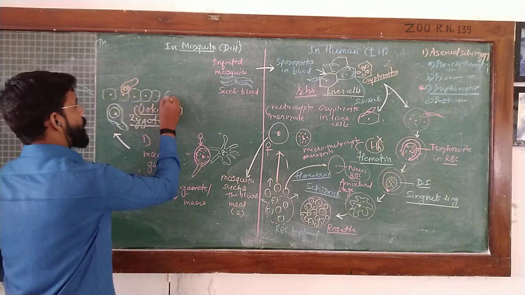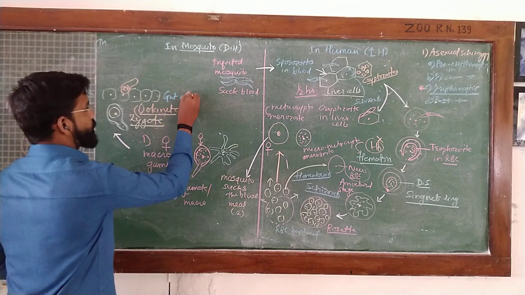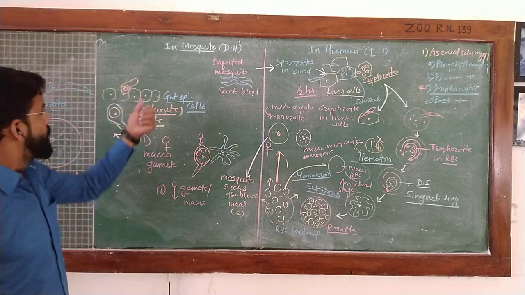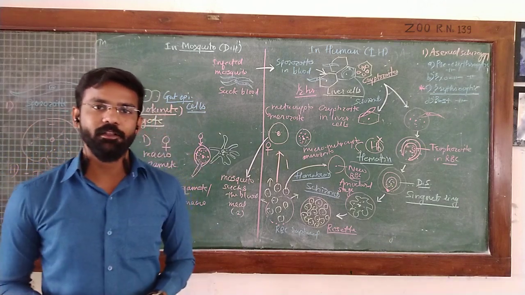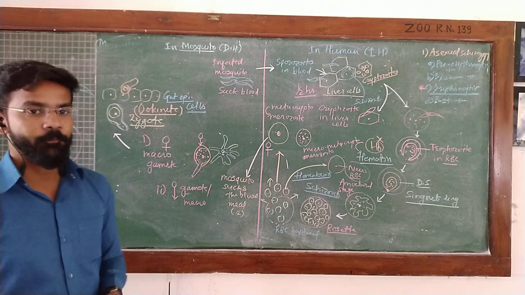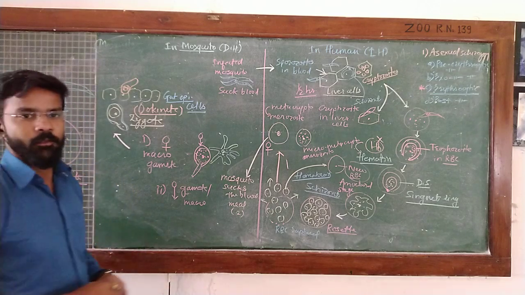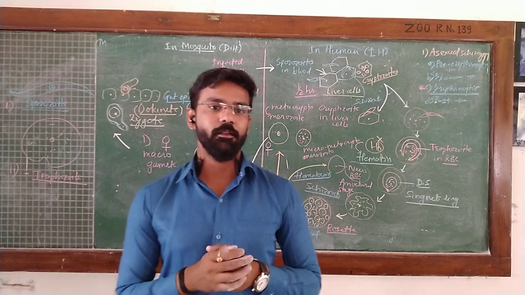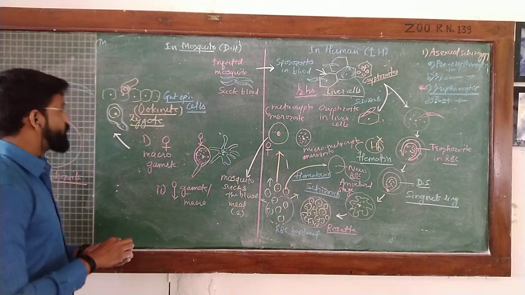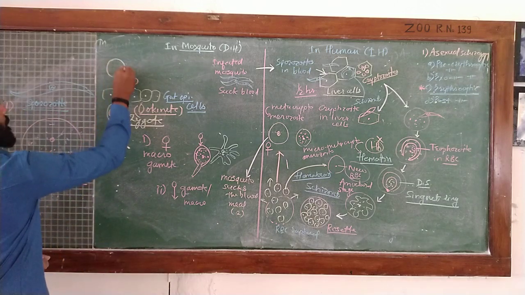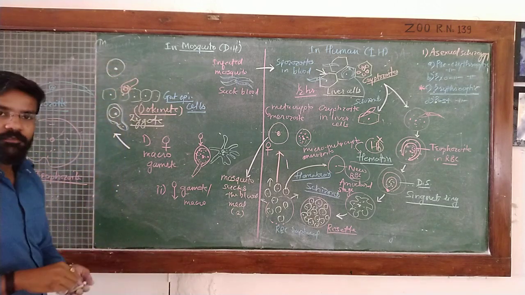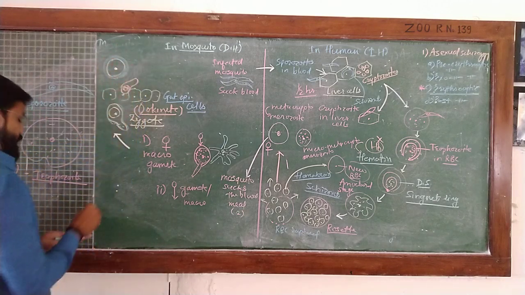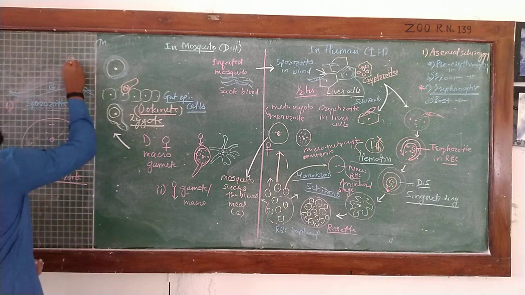This is the zygote after entering the gut epithelial cell of the mosquito. Here we can see the gut epithelial cells. Now the zygote has entered the gut epithelial cells and shows further development. During this process, the ookinete stage undergoes cyst formation and forms the oocyst structure.